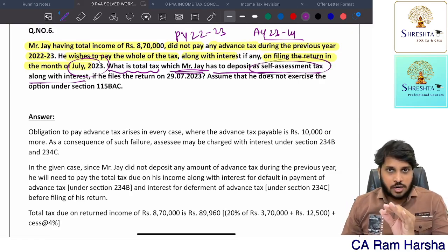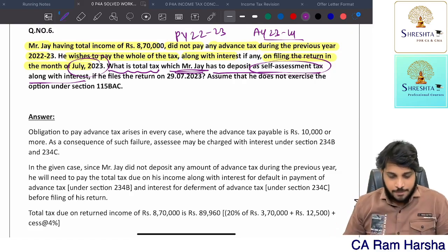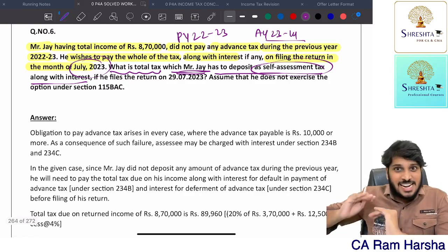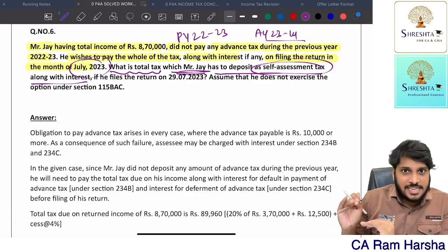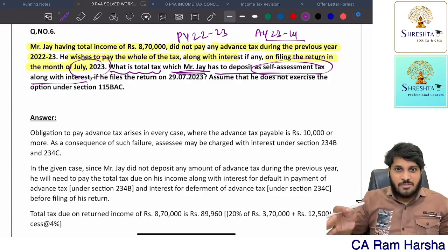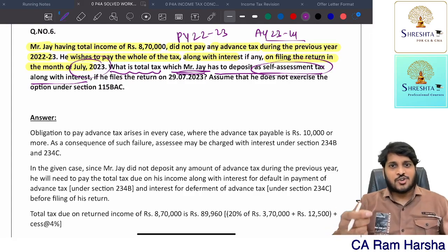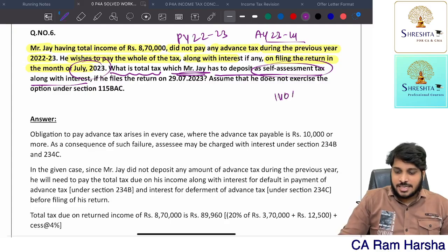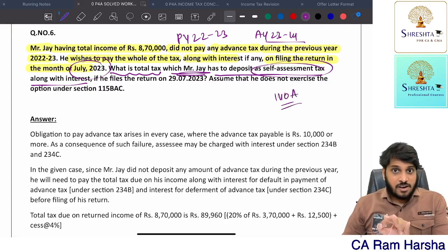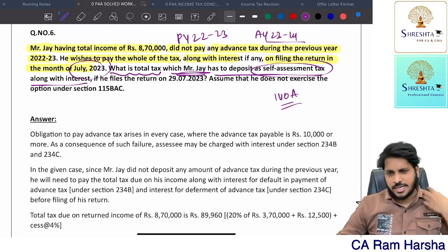Self-assessment tax means what? I will discuss that in the return of income chapter, not now. Self-assessment tax means the final tax that you have to pay at the time of filing the income tax return. That amount is called self-assessment tax. Very simple. Finally, at the time of filing the return, if you still have any tax amount, pay it. That is called self-assessment tax. There is a section 140A. That is what talks about self-assessment tax. Anyhow, I will discuss that in the return of income chapter.